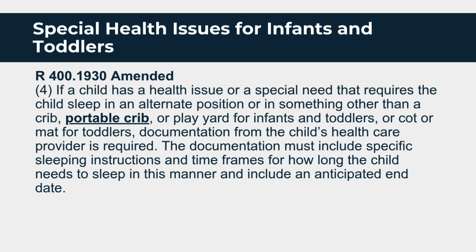Special health issues for infants and toddlers. R 400.1930 amended. 4. If a child has a health issue or a special need that requires the child sleep in an alternate position or in something other than a crib, portable crib, or play yard for infants and toddlers, or cot or mat for toddlers, documentation from the child's health care provider is required. The documentation must include specific sleeping instructions and time frames for how long the child needs to sleep in this manner and include an anticipated end date.